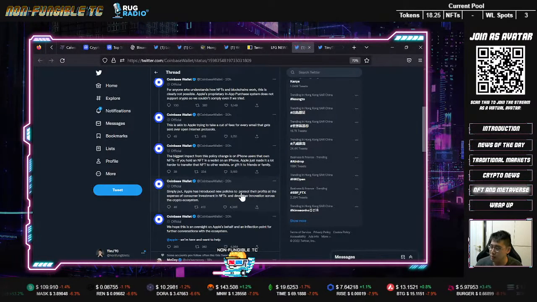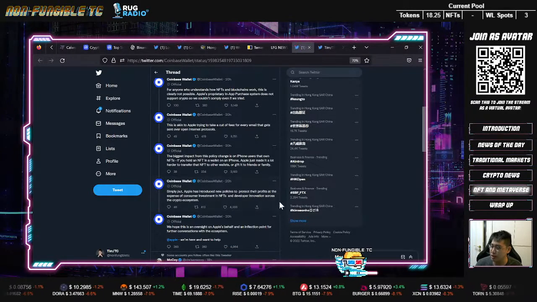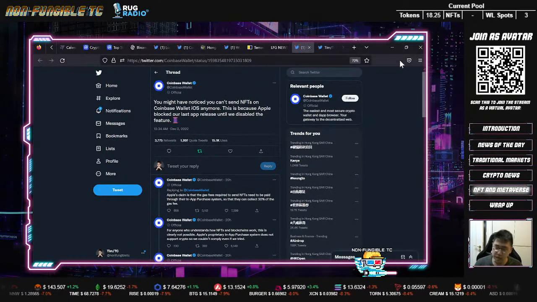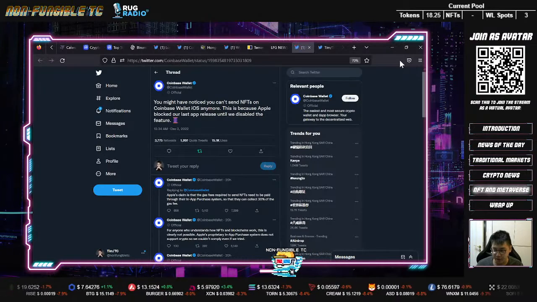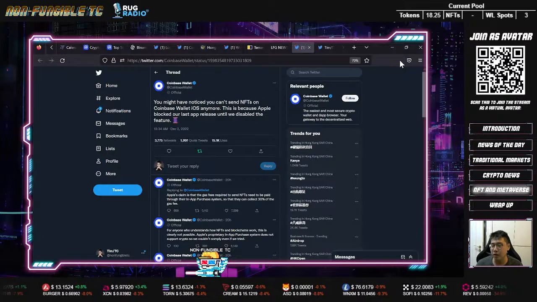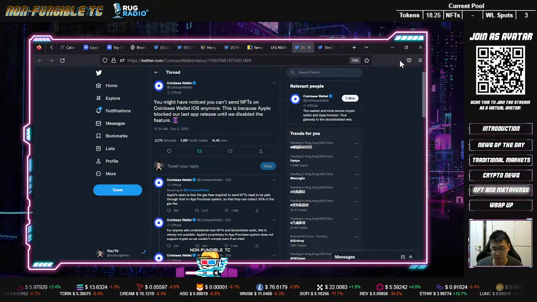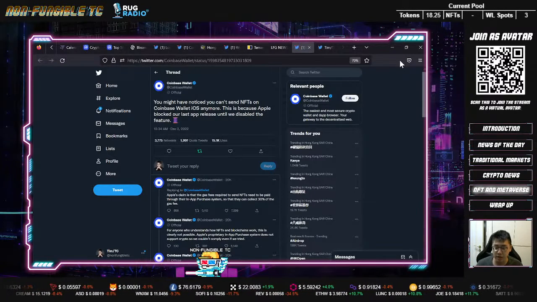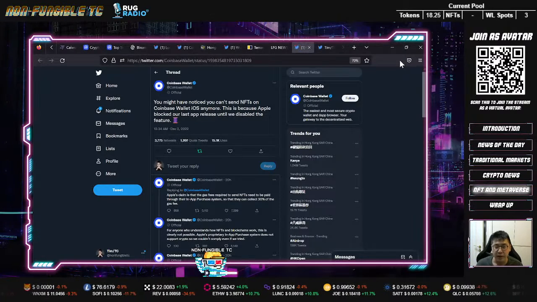Simply put, Apple has introduced new policies to protect the profit at the expense of consumer investment in NFTs and developer innovation across the crypto ecosystem, yada yada, right? I think this is very interesting because it has implications. For example, if you're using a MetaMask wallet, right? If you're using another wallet that is on the iOS device, does that mean that all the other wallets, you can no longer send NFTs on the other wallets and it has to be done using in-app purchase? If so, a lot of users in the crypto space cannot use the Apple device. They might have to install the wallets on the computer or maybe an Android phone, right?